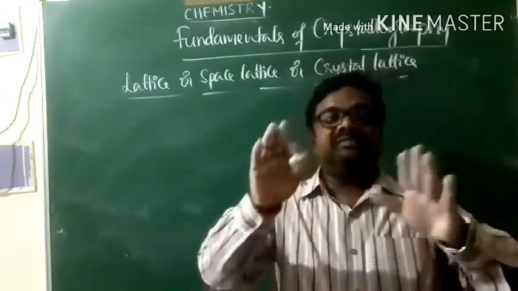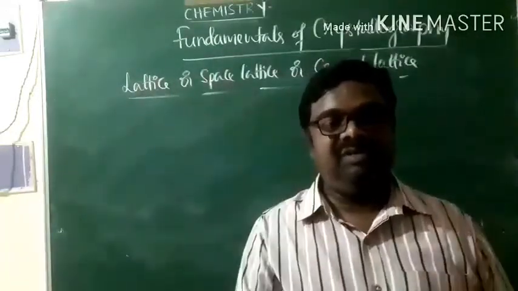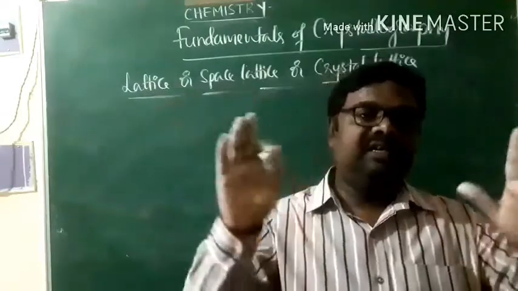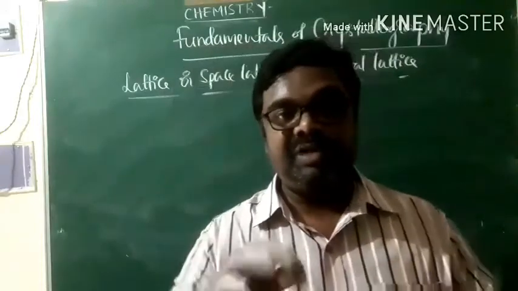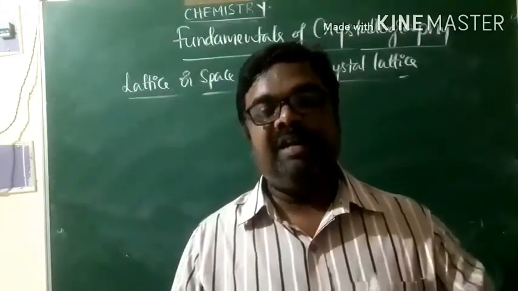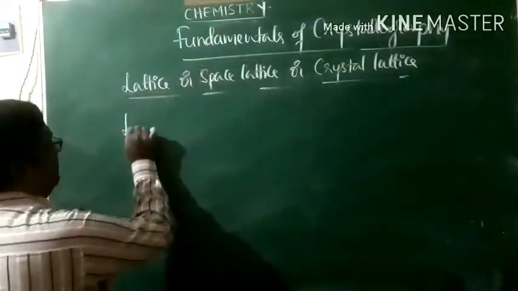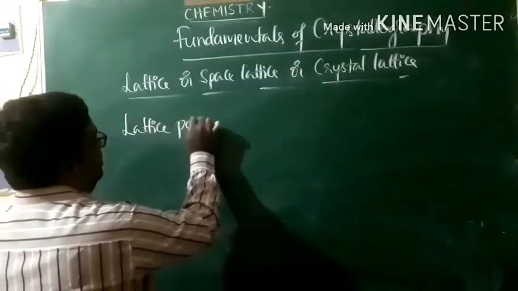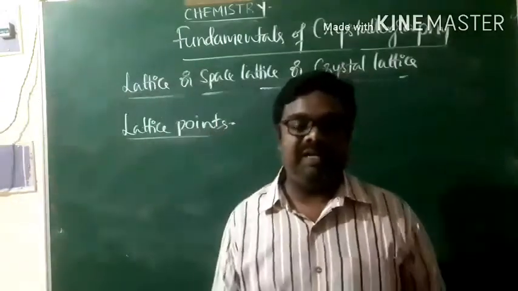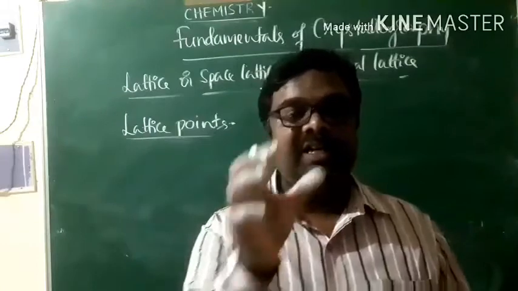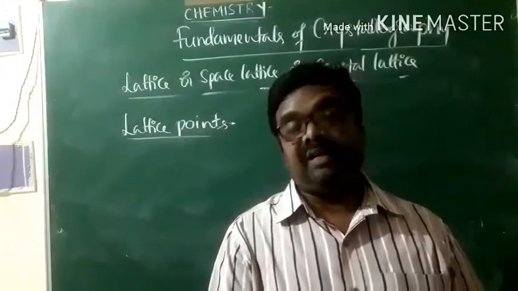That arrangement of students in a classroom gives you an idea. That is a crystal lattice. Students are the particles. And the positions of the students in a classroom, that is called lattice point. Students represent particles, their positions in a classroom are what we call lattice points, and the whole classroom is what we call the crystal lattice.